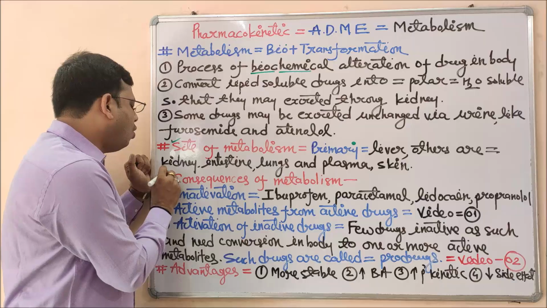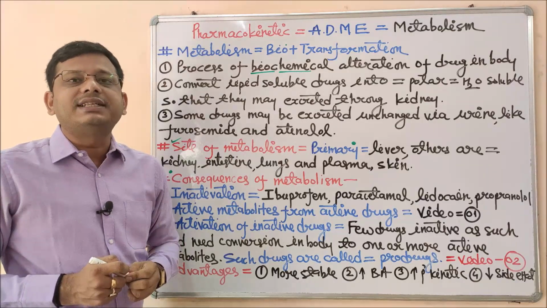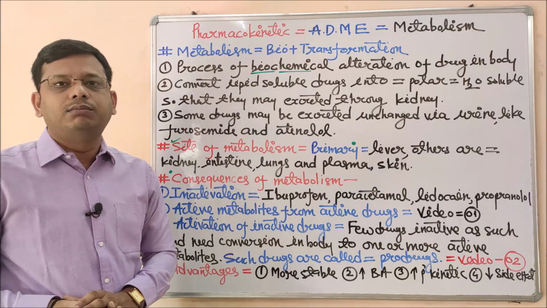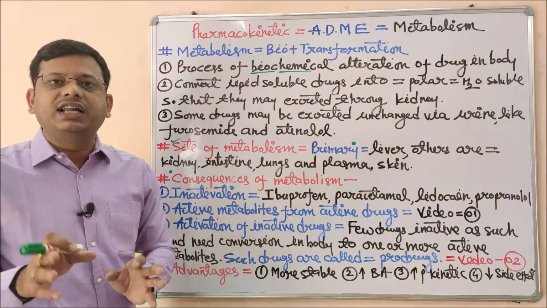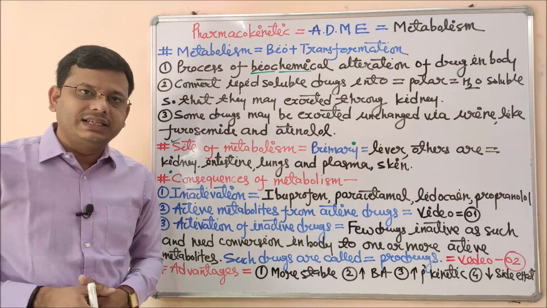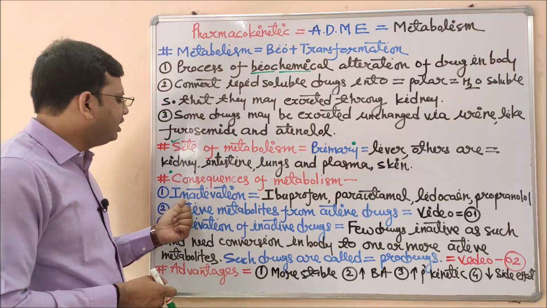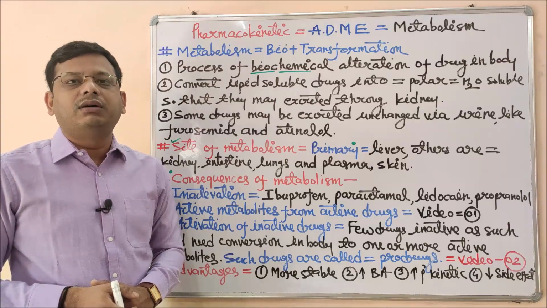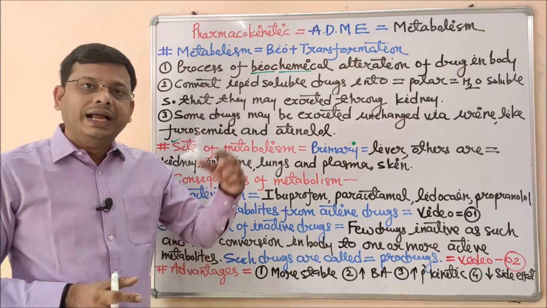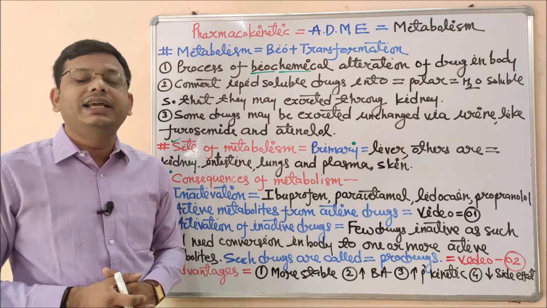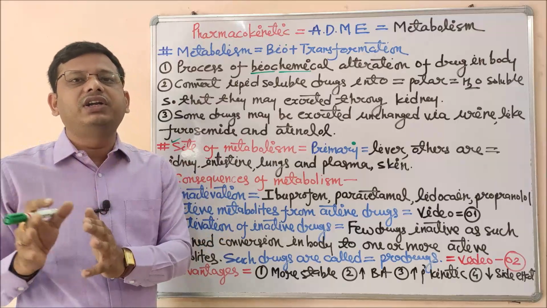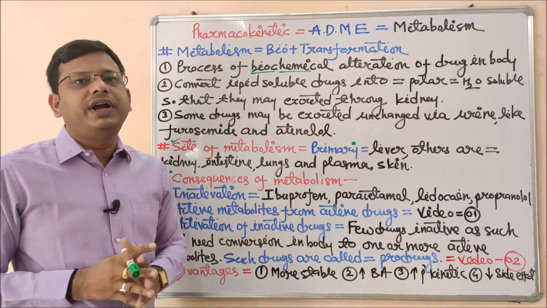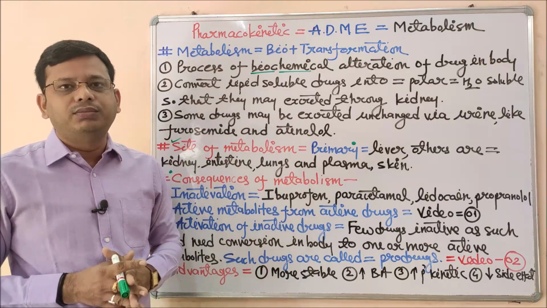Now we have to understand the consequences of metabolism. What is happening to the drug in the process of metabolism? Whenever drugs come to the liver for metabolism, what changes take place? There are a few examples, taken from K.D. Tripathi. The first one is inactivation. Whenever we give a drug that is in active form, during metabolism that active drug may convert into its inactive metabolite. And if the active drug is converted into an inactive metabolite, the drug will not produce its response as it should. So it is important to change or increase the dose for that particular person.